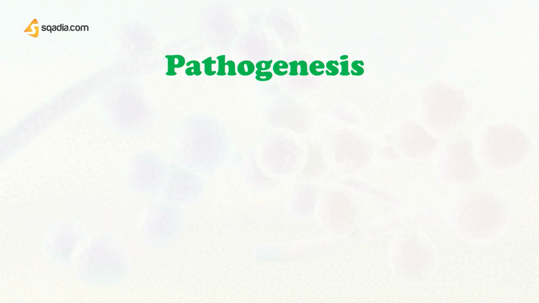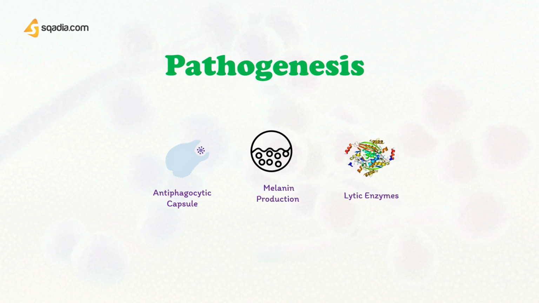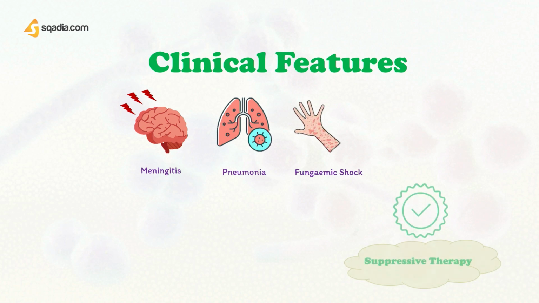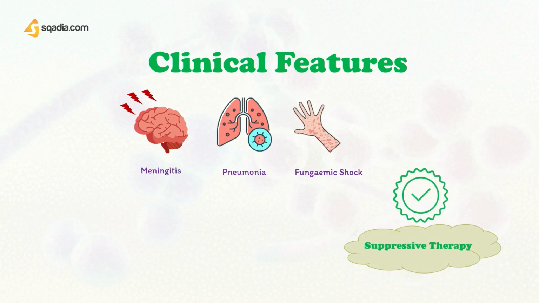If we talk about Cryptococcus neoformans' manner of development, which we also call pathogenesis, it depends on an antiphagocytic capsule, melanin production, and several lytic enzymes, as we talked about earlier in the Candida species section. Moving next to the clinical features. Infections usually present as subacute meningitis, although pneumonia and fungemic shock are also observed. In addition, in patients with AIDS, relapses are common and lifelong suppressive therapy is necessary.